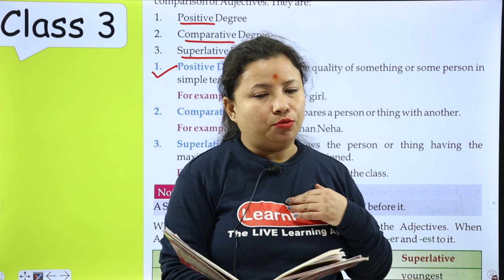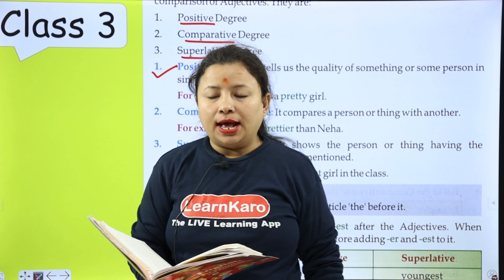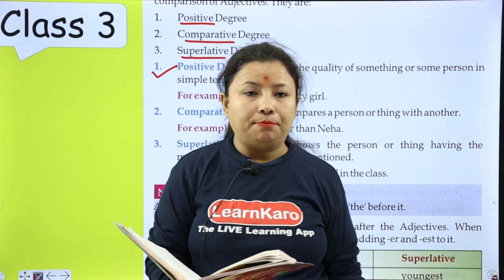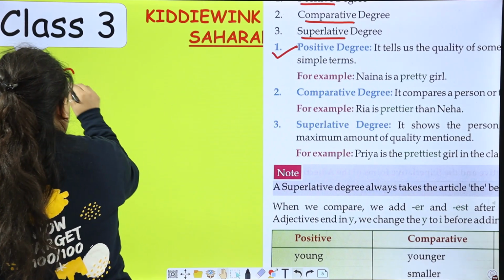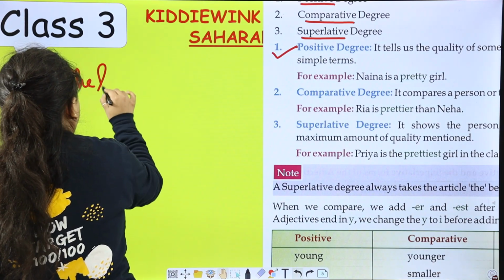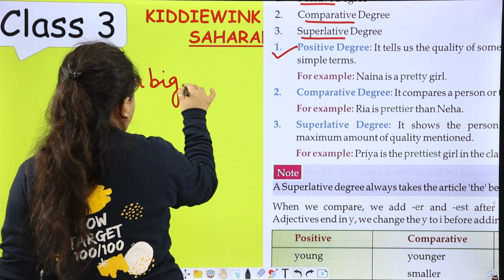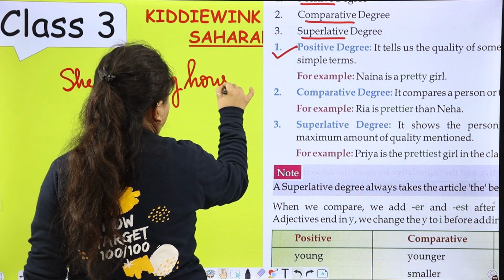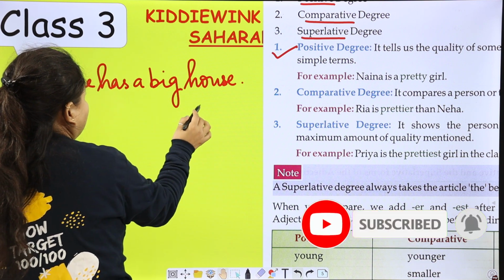Like, I am a good boy. You are a good boy. For example, she has a big house. उसका बड़ा घर है या उसके पास एक बड़ा घर है. She has a big house.